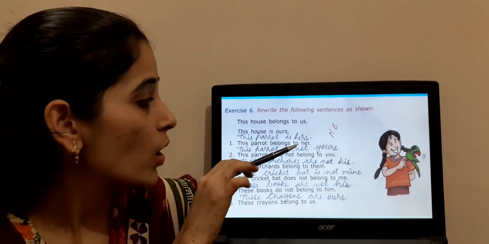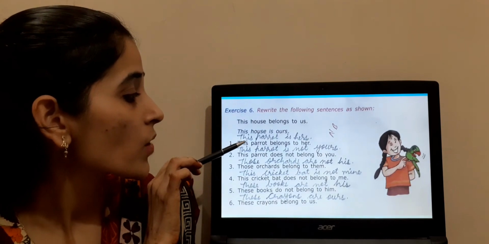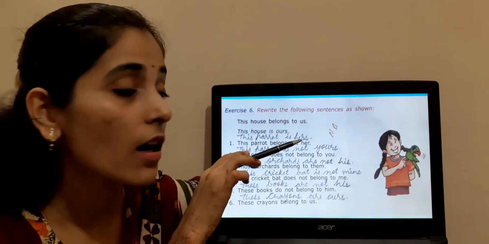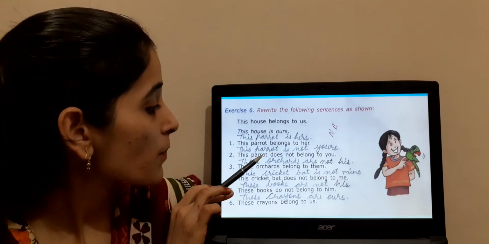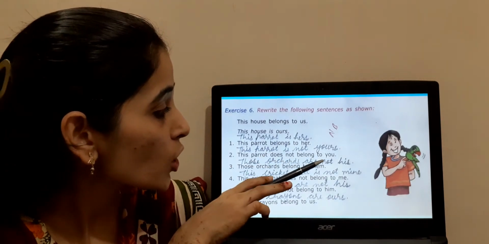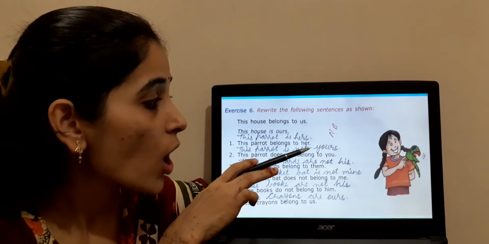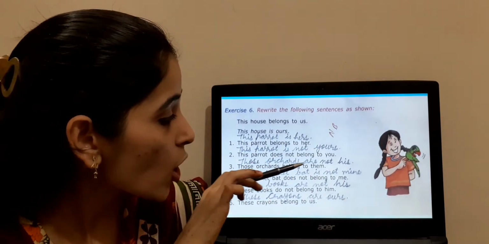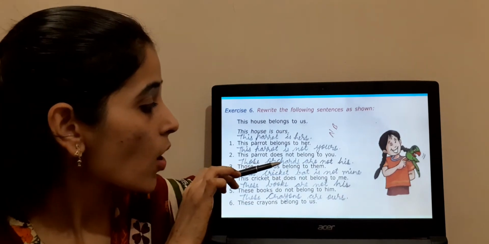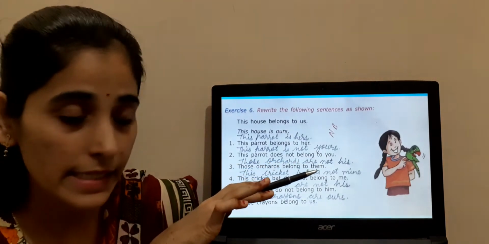This parrot belongs to her. You can see the answer here. This parrot is hers, showing the possession. Clear? This parrot does not belong to you. This parrot is not yours. Clear? Those orchards belong to them. Those orchards are not theirs.